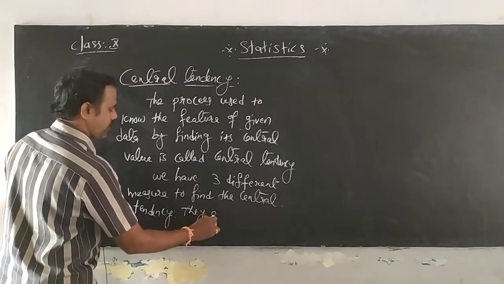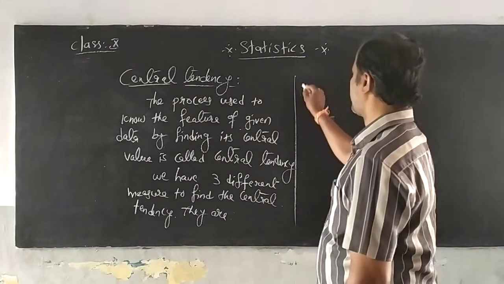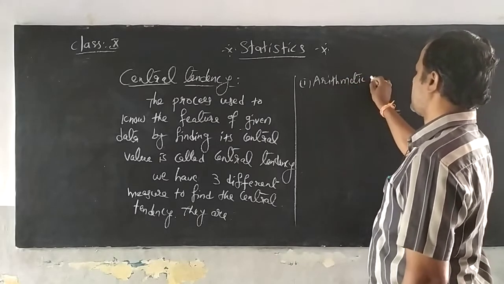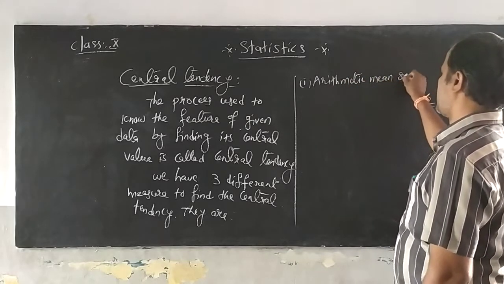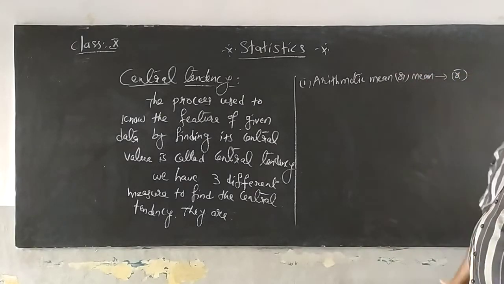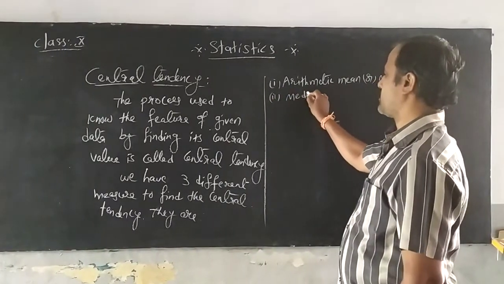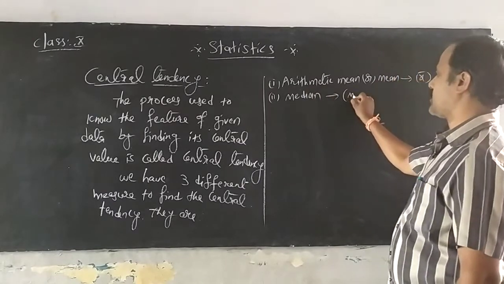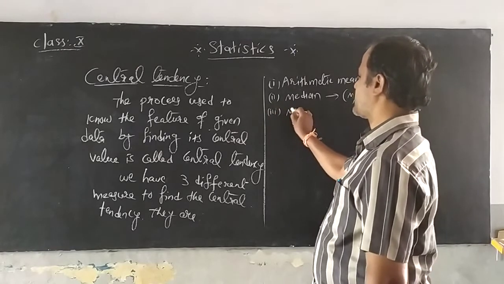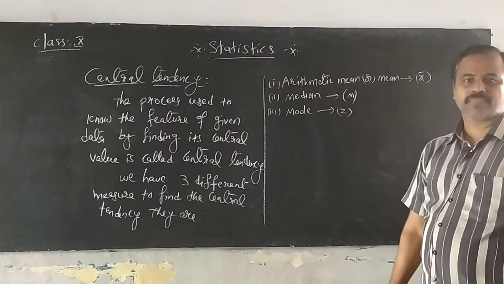They are, very good, number one, arithmetic mean or mean, which is indicated by X bar, and the second one is the median, which is indicated by the letter M, and at last we come to the third one, which is mode, indicated by the letter Z. Clear guys?